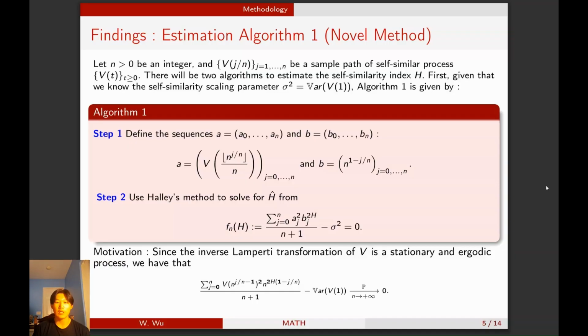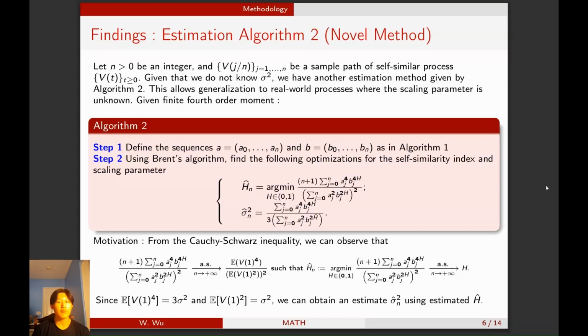For the first algorithm, I'm able to transform the self-similar process into a stationary process via the Lamperti transformation. And then because the second order moment of a stationary process approaches sigma squared, I'm then able to estimate H numerically using some version of Newton's method. And for algorithm 2, because we don't know what sigma squared is, the approach I took was to have the fourth order moment and then divide it by the second order moment to actually cancel out the sigma squared. And doing this, we're able to actually empirically estimate H again using the equation given in step 2. And going a little bit further than that, we're also able to estimate the scaling parameter sigma squared using some form of the same method. And this is all given by the Cauchy-Schwarz inequality.